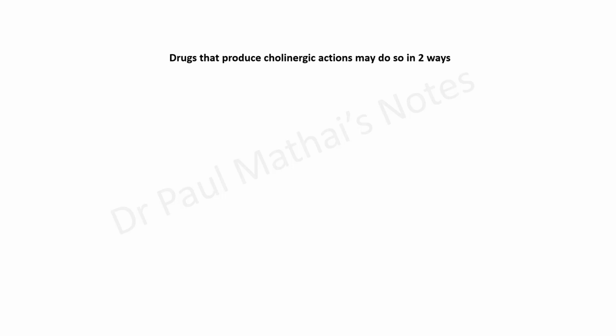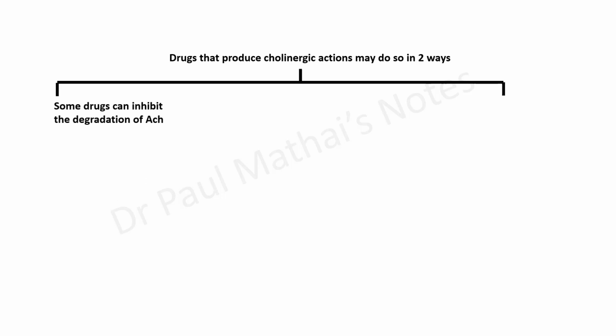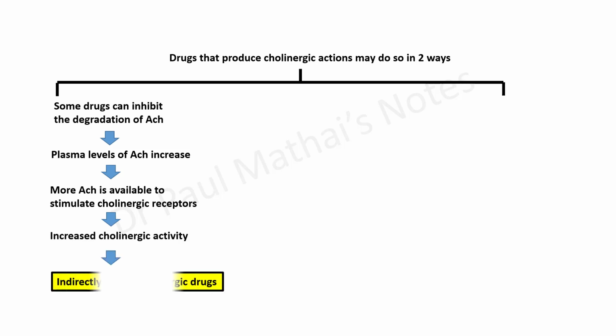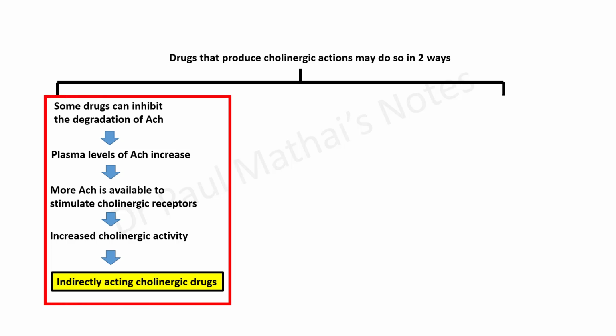Now, drugs that produce cholinergic actions may do so in two ways. Some drugs can inhibit the degradation of acetylcholine. This results in an increase in the plasma levels of acetylcholine. More acetylcholine is available to stimulate cholinergic receptors, and this results in increased cholinergic activity. Such drugs are called indirectly acting cholinergic drugs.